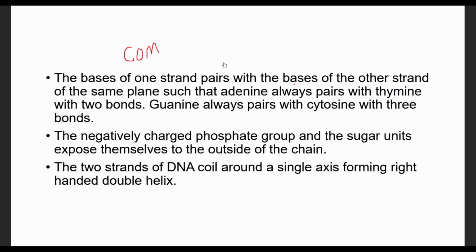Adenine is always paired with thymine with two hydrogen bonds. Guanine is always paired with cytosine with three hydrogen bonds. There are three hydrogen bonds between guanine and cytosine. So which one is stronger? Which one has the stronger attachment? It is guanine and cytosine. The GC-rich region of DNA is more strongly attached or paired together than the AT-rich region of the DNA molecule.